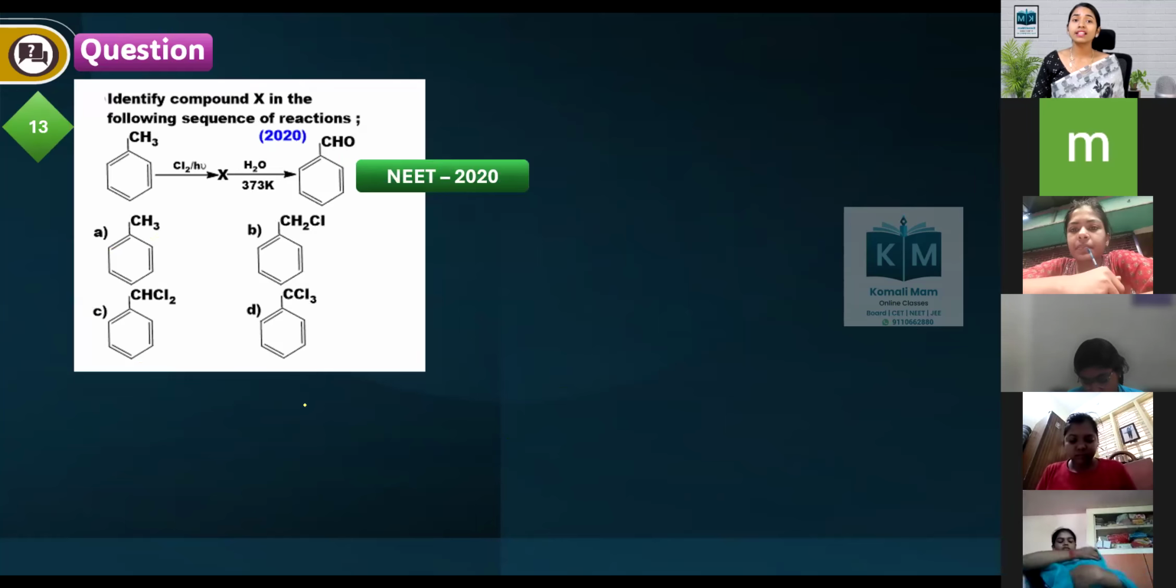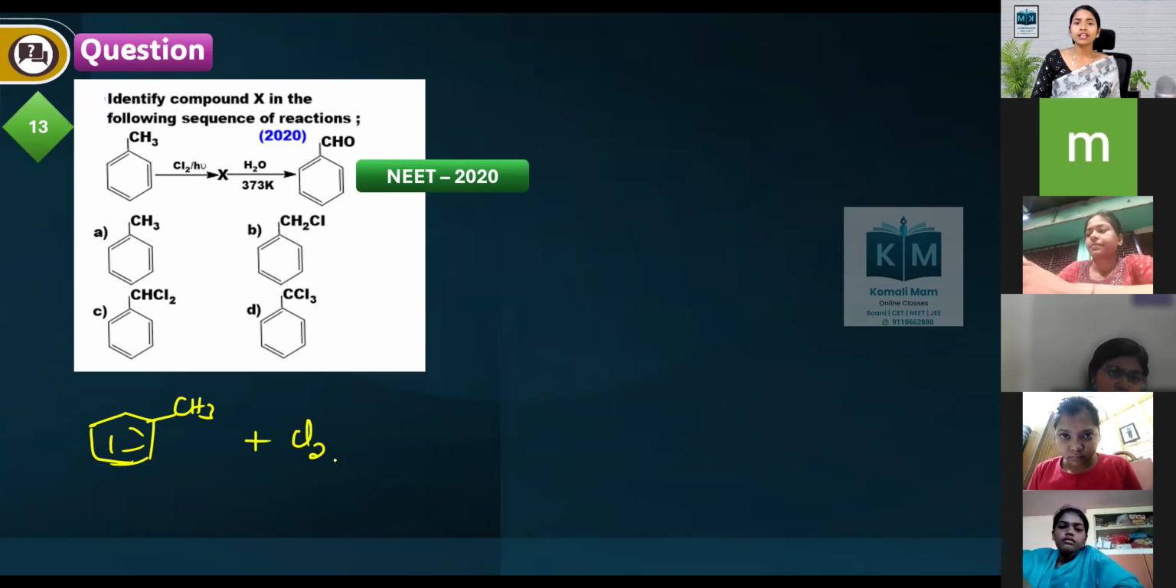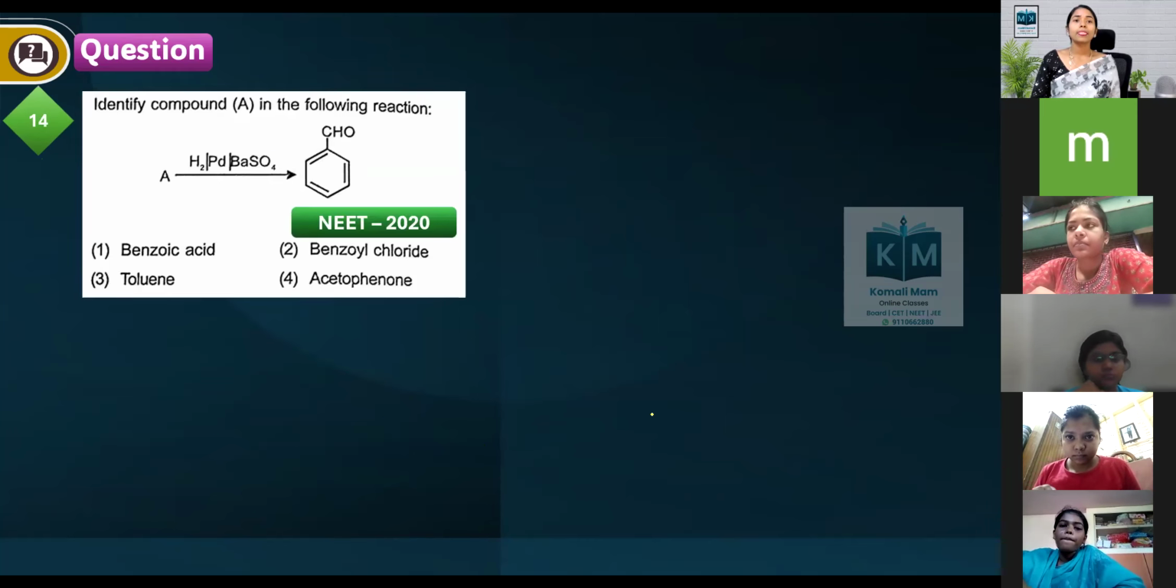Identify the compound X in the following sequence. So what will we be getting? Toluene. If you are doing the chlorine reaction in the presence of sunlight, remove 1 H, 1 Cl. Remove again 1 H, 1 Cl. So you will be getting benzyl chloride, correct? CHCl2. Option C is the correct answer. Next, identify the compound in the following. So you are getting benzaldehyde.